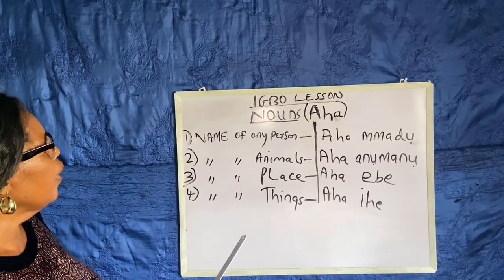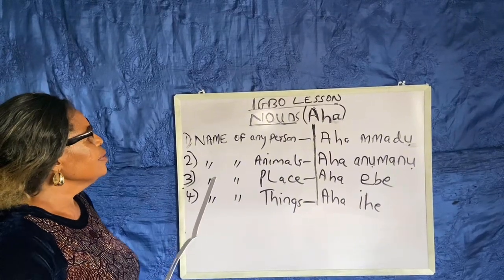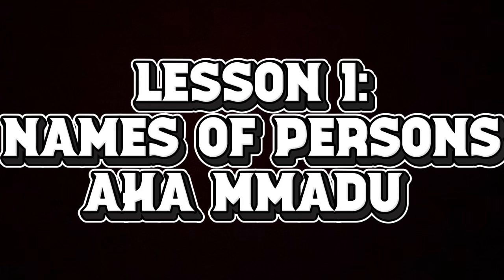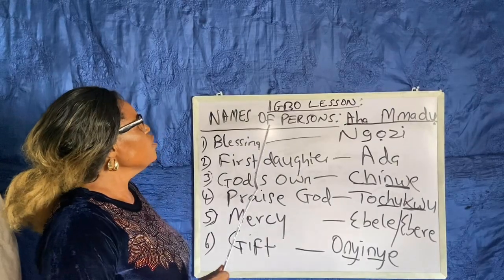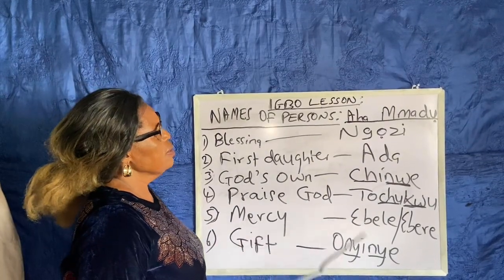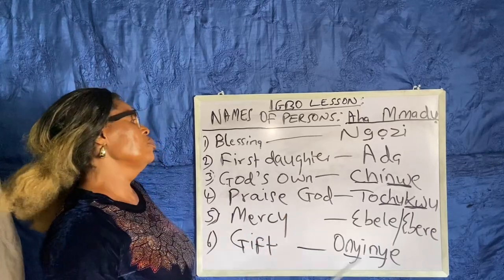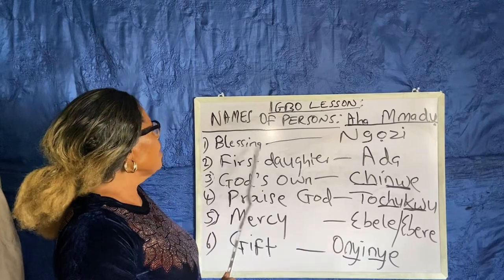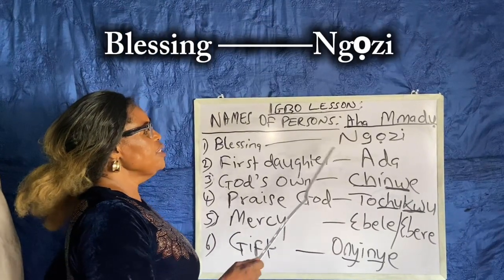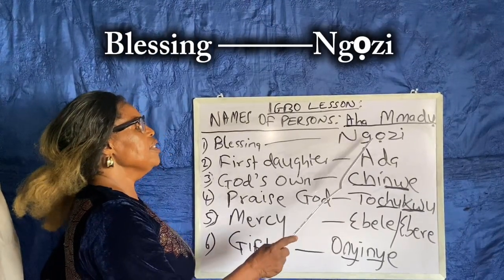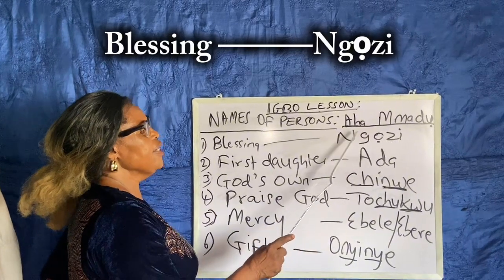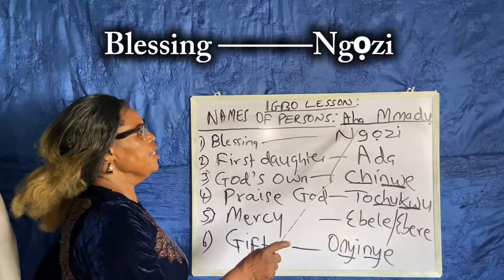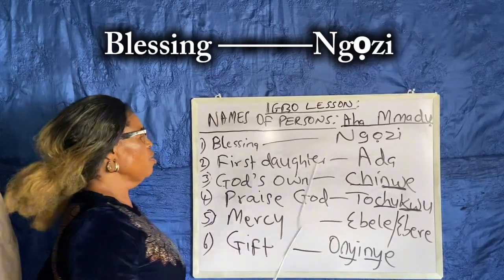So we are going to look at names of any person. The first one is names of persons. Aha mmadụ, that means what we call people. The first example is blessing. Blessing in Igbo means ngozi.